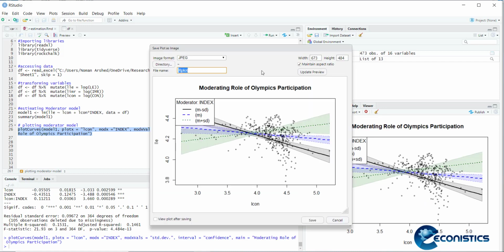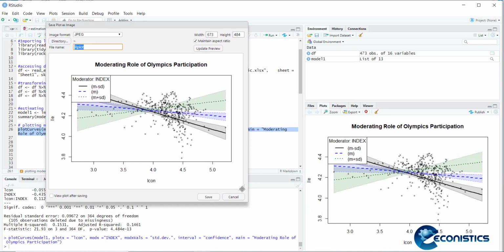Let me make it bigger. You can see here that m plus sd is the green line, and it means one standard deviation increase in the sporting participation. As you can see, the blue line is the negative slope, so it means an increase in consumption is decreasing life expectancy with the blue line. The green line is one standard deviation increase in the sporting participation, the index value. You can see it is becoming positive. So this is showing that the increase in the moderator is helping to shift the negative effect of the consumption towards a positive effect.